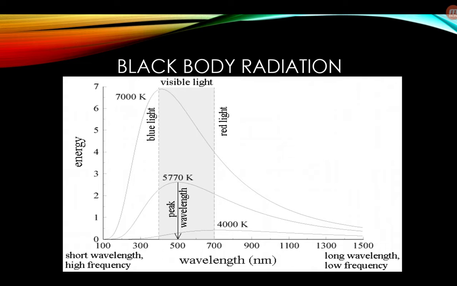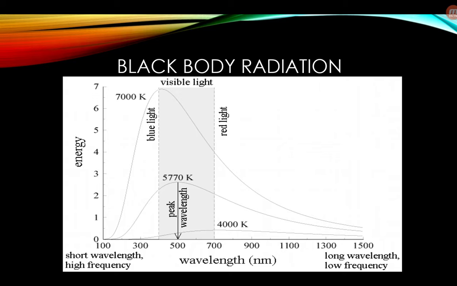Next we come to the most important part of this section, black body radiation. According to black body radiation, energy is inversely proportional to wavelength. For low wavelength we get high energy. As the temperature increases, you can note in this graph that the curve smoothness decreases gradually. The curve smoothness decreases with increase in temperature.